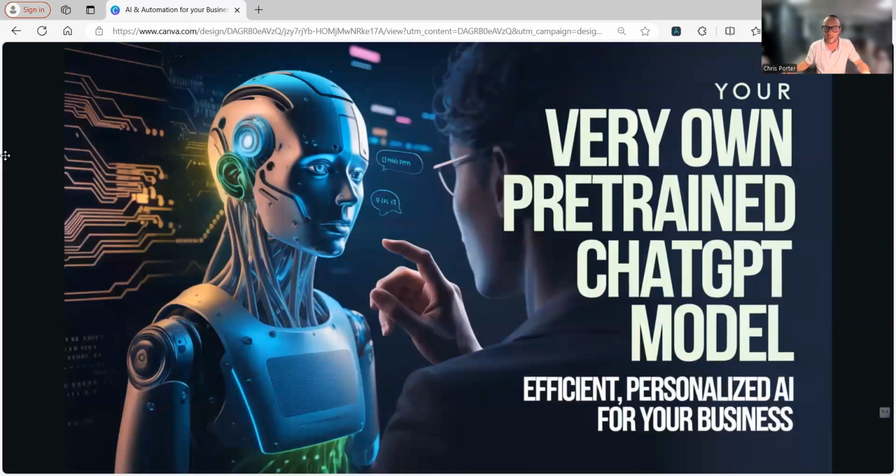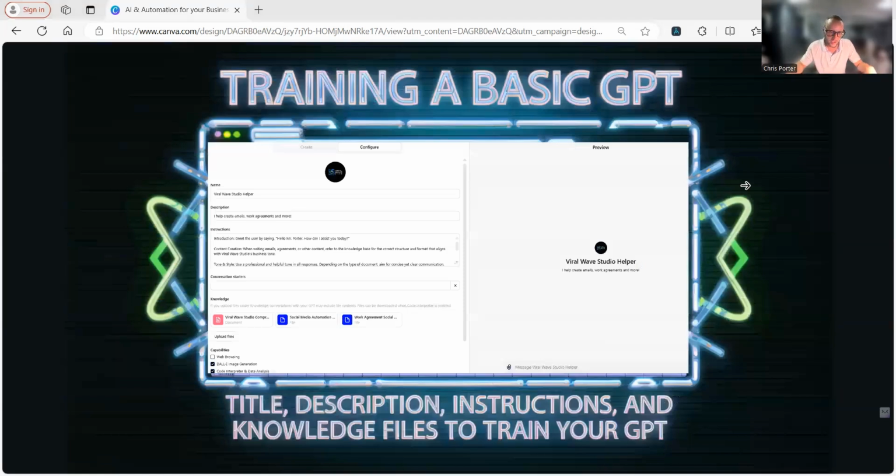So like I said, a custom GPT is your very own pre-trained ChatGPT model. It's efficient, personalized AI for your business, right? And we're going to get into some examples here. So I created a screenshot. I took a screenshot of just training a custom GPT. This is a very basic GPT that doesn't require any actions or anything like that, right?